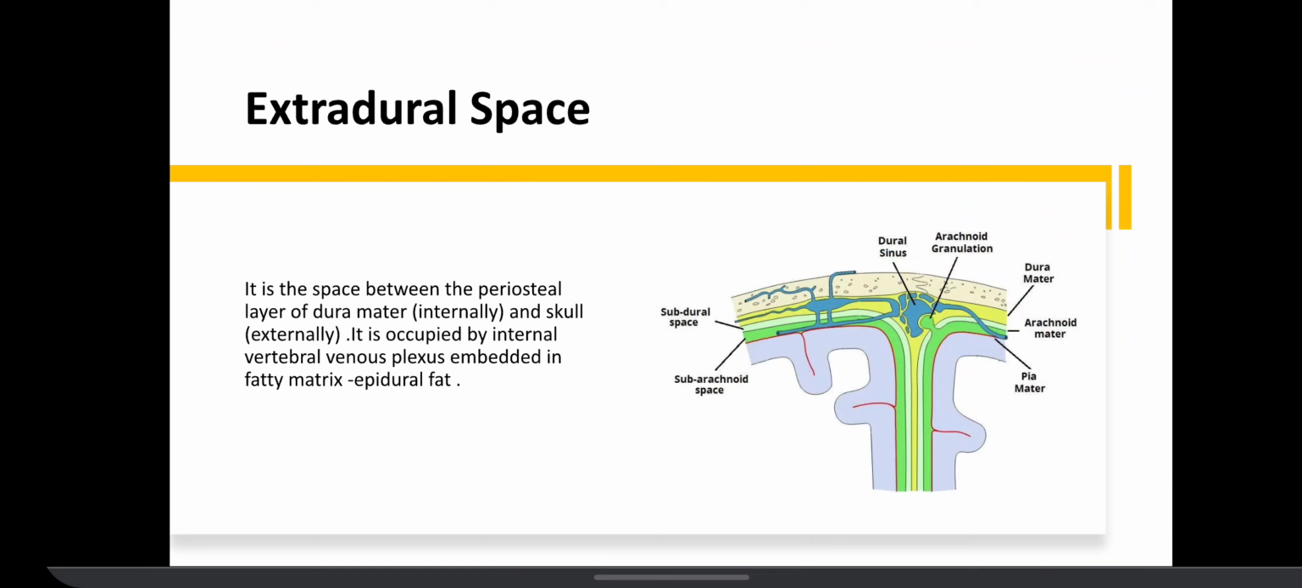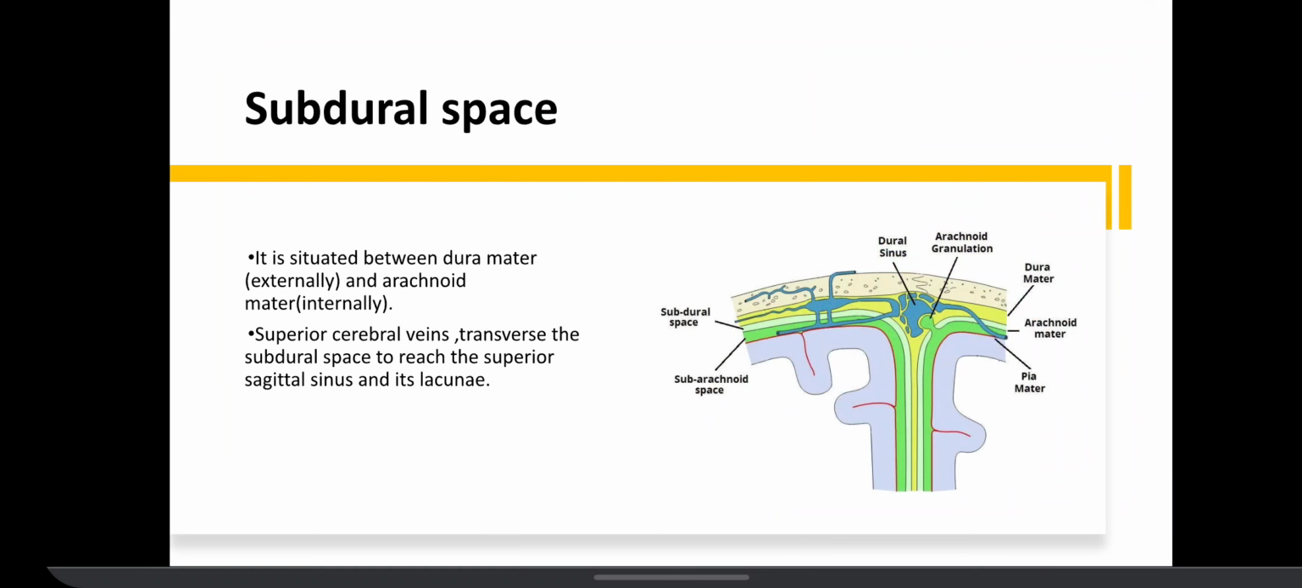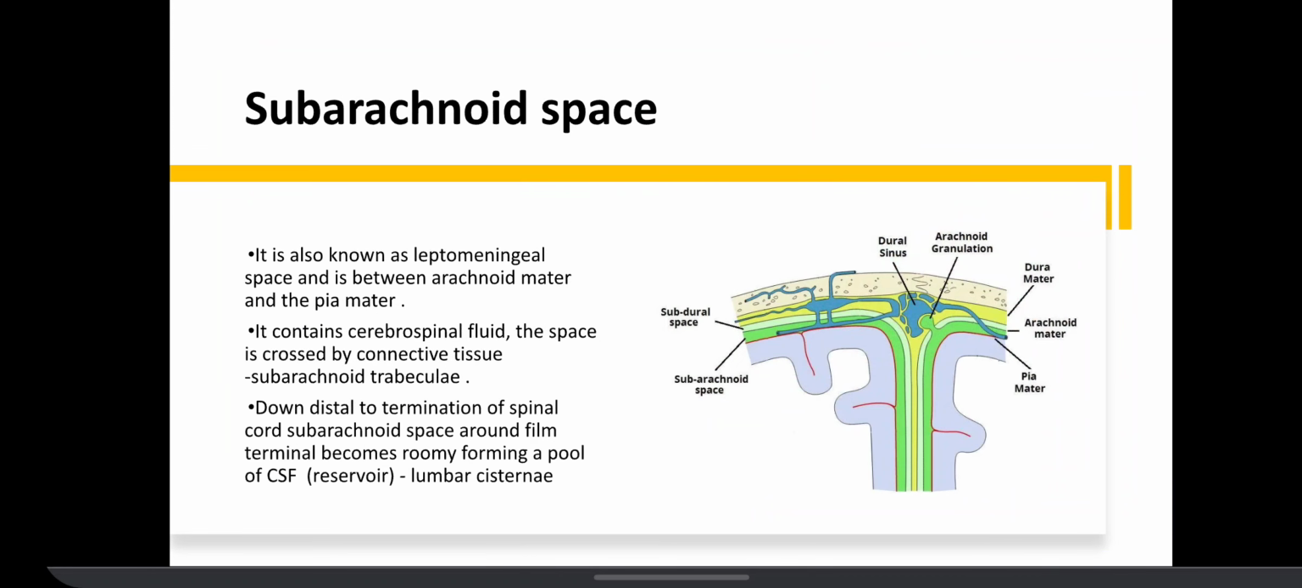Extradural space is a space between the periosteal layer of the dura mater and the skull. Subdural space is a space situated between the dura mater and the arachnoid mater. And subarachnoid space, also known as leptomeningeal space, is between the arachnoid mater and the pia mater.